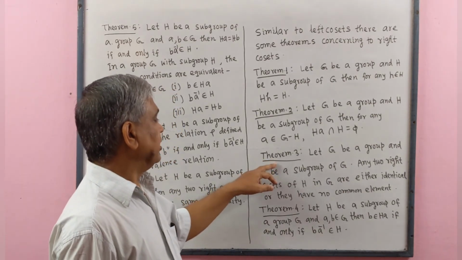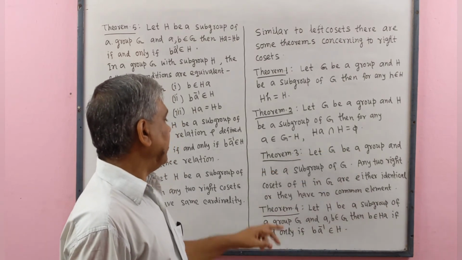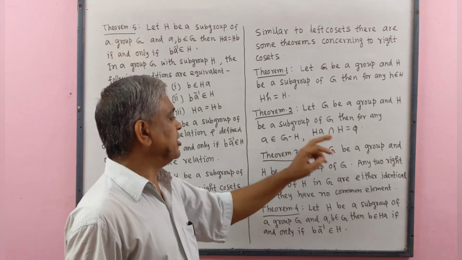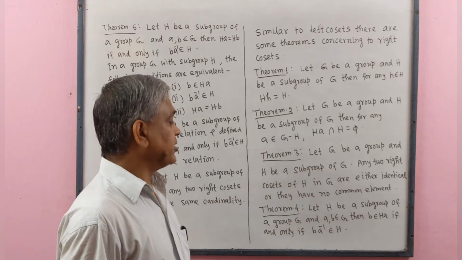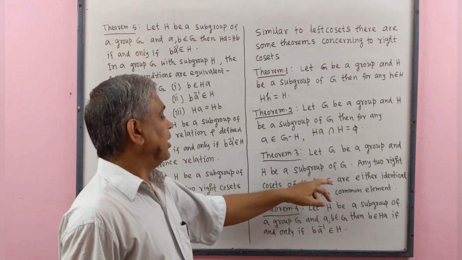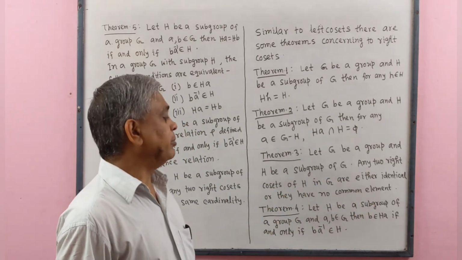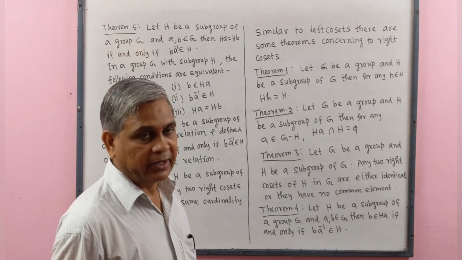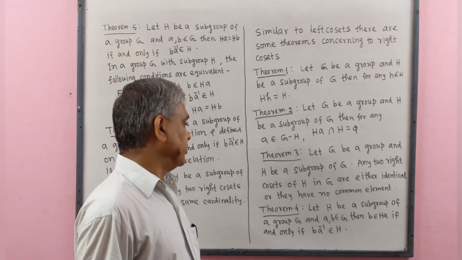Theorem number 3. Let G be a group and H be a subgroup of G. Any two right cosets of H in G are either identical or they have no common element, that is, they are disjoint.